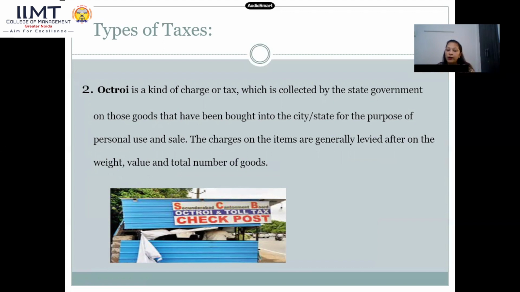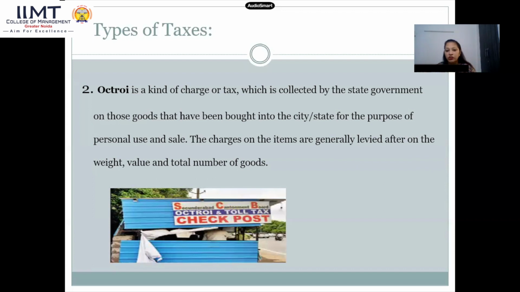So octroi is a kind of charge or tax, of course, which is collected by the state government or the government on those goods that have been brought into the city or the state for the purpose of personal use and sale. Whether those goods are coming into our city or into a state for some personal use, maybe you carry those goods for your personal use or for sale, you need to pay tax, you need to pay some sort of charges according to the weight, according to the total number of goods you have. Taxes and charges will be paid according to that.